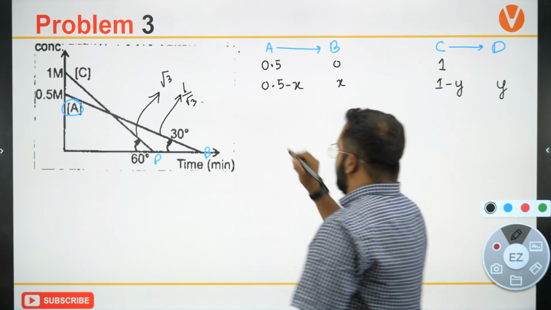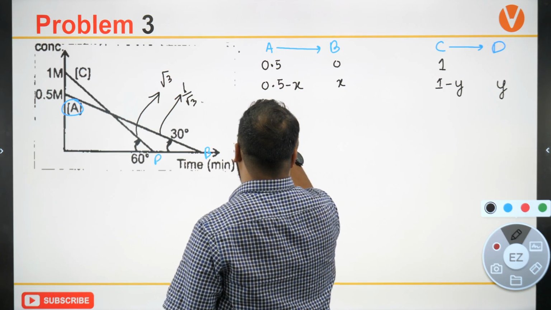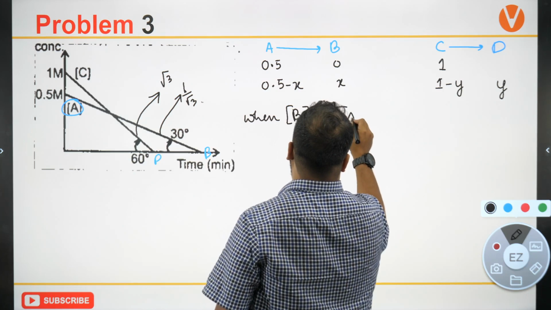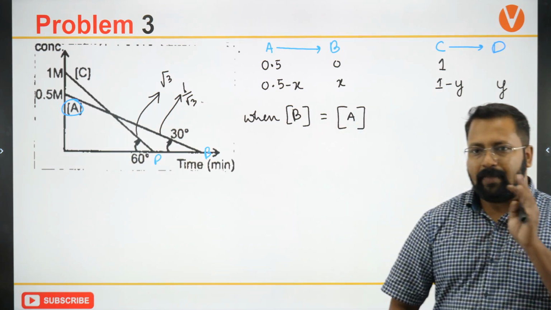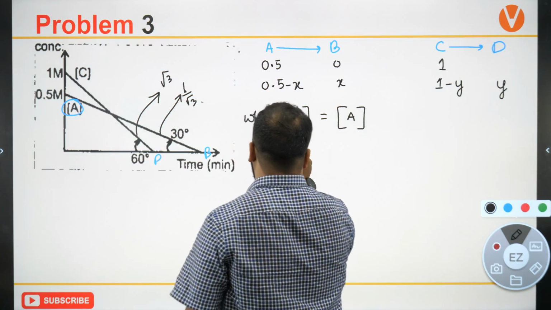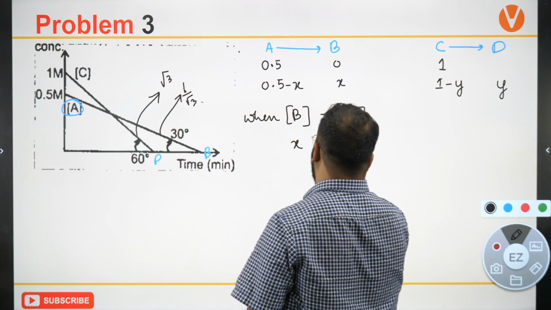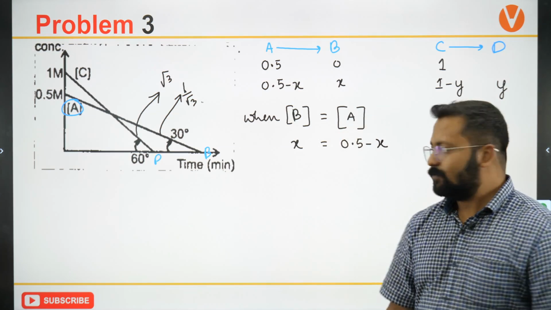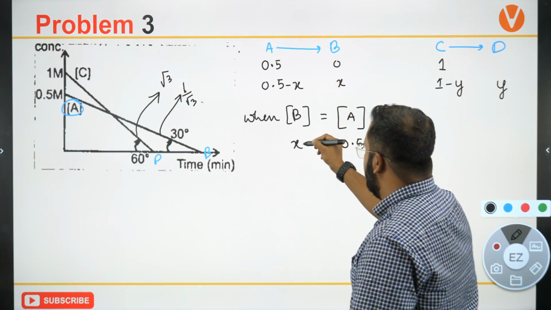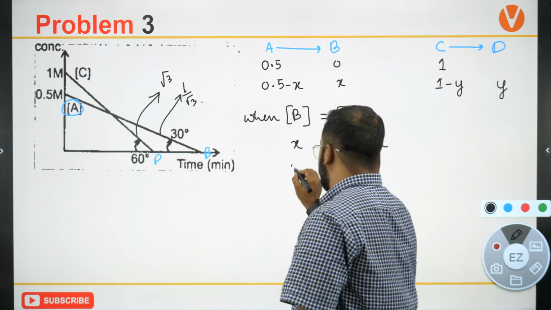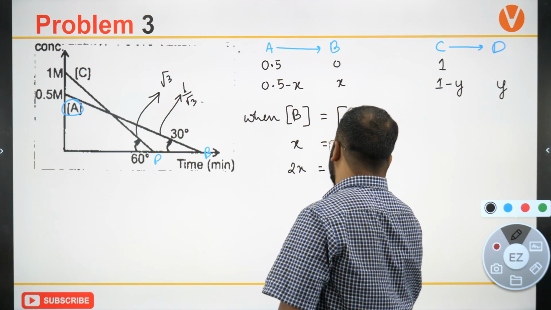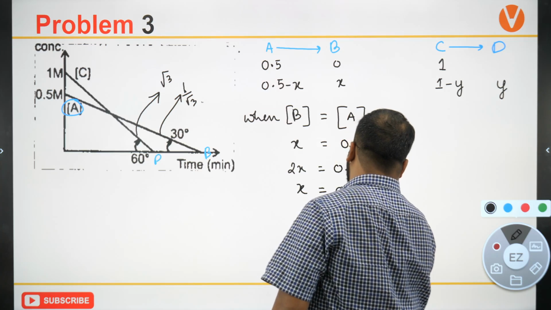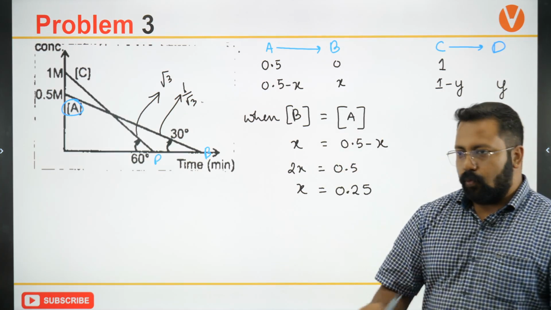So when B becomes equal to A, can I write X would be equal to 0.5 minus X? Isn't it? When B becomes equal to A, X would be equal to 0.5 minus X, और ये क्या हो जाएगा? 2X is equal to 0.5 and X will be equal to 0.25. So what is this time?